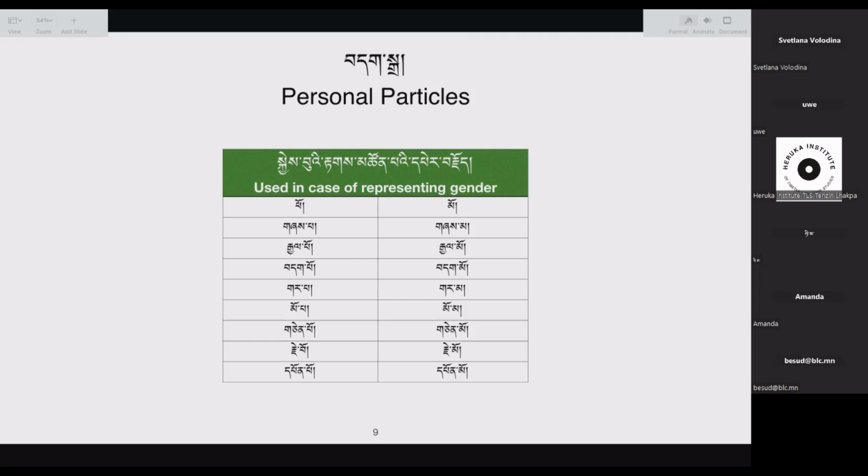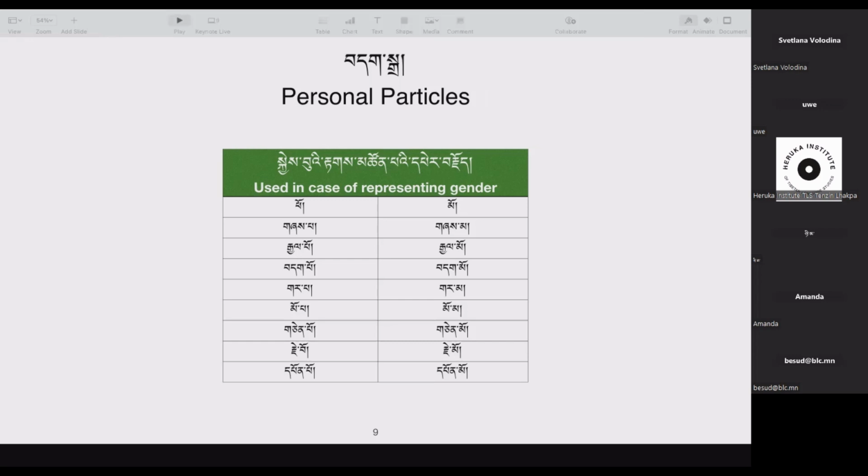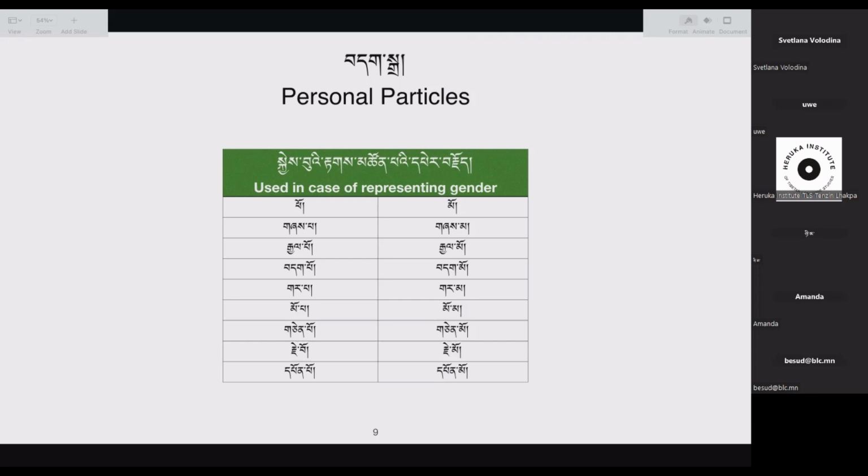So you see that in most cases, it is just the usage of pa-po for the male and ma-mo for the female. And then there are some cases where we also have wo, which is for the male, and mo, and ma is definitely for the female.